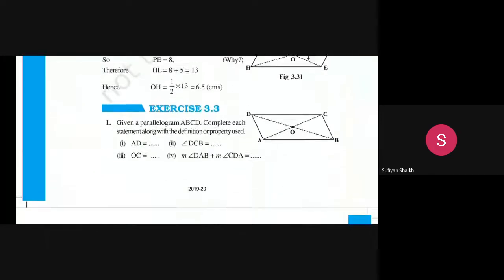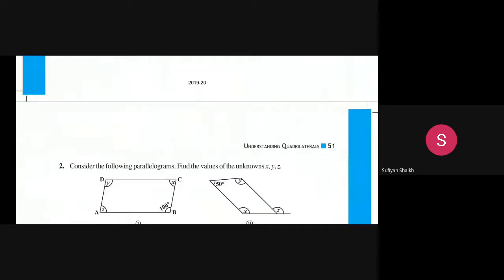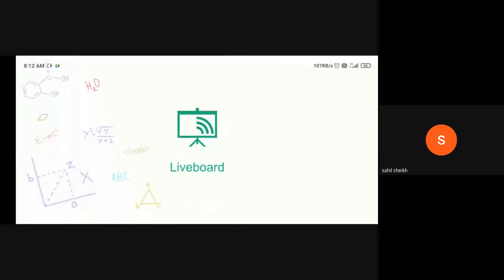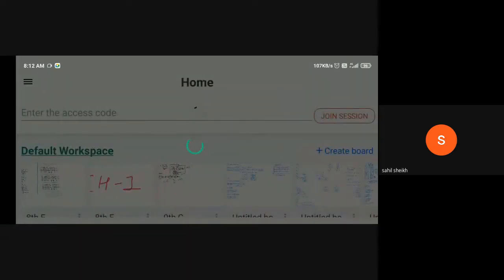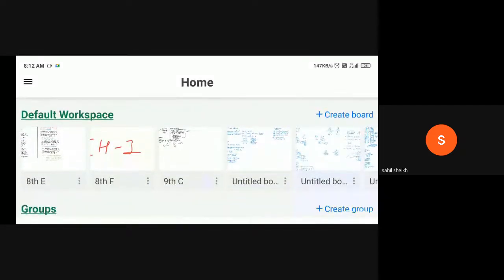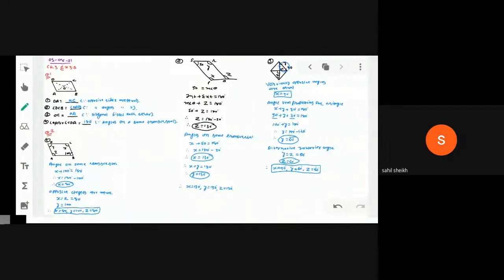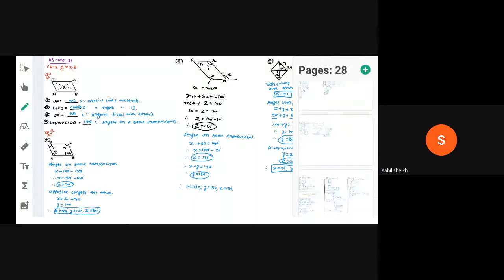Okay, in exercise 3.3, question number 1 we completed, right? Yes. So from question number 2 we have to start. No, sir. In question two, the last two sums are only left. We have done three sums of question number two. Okay, no problem. In question number 2, we have to do the last two questions. You can see in exercise 3.3, we completed question number 1, and in question number 2, 1, 2, 3 completed. Now we have to do question number 4.